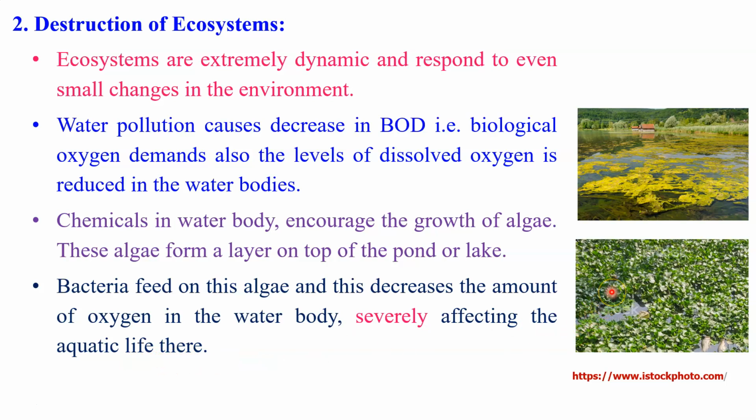It means whatever ecosystem we have in that particular water body where water pollution or the effect of eutrophication is observed, definitely in this water body the oxygen level decreases, and that directly impacts the aquatic life or the aquatic ecosystem present inside that water body.